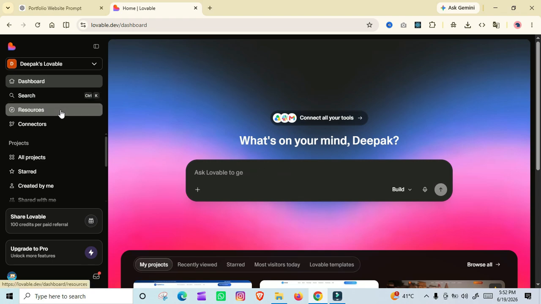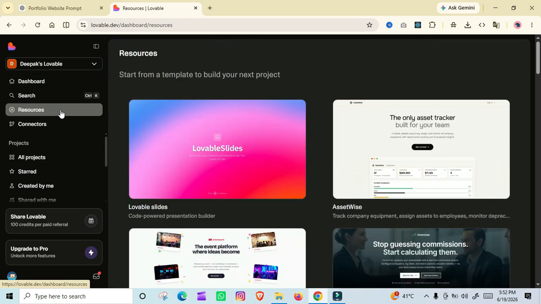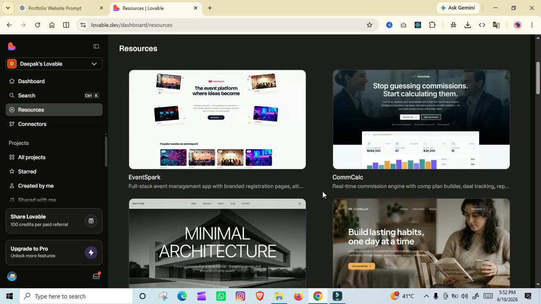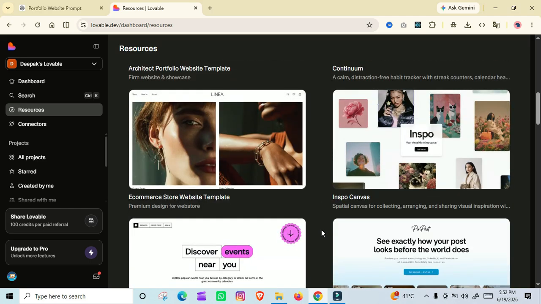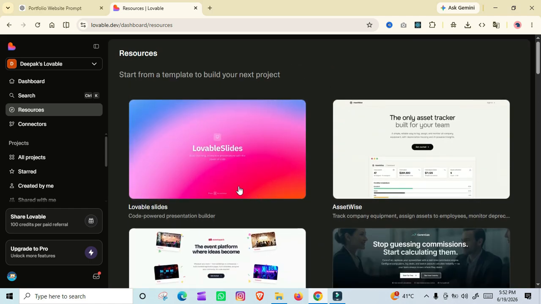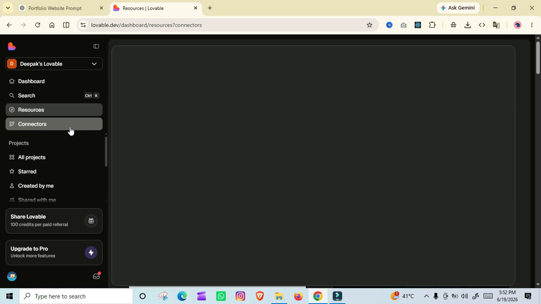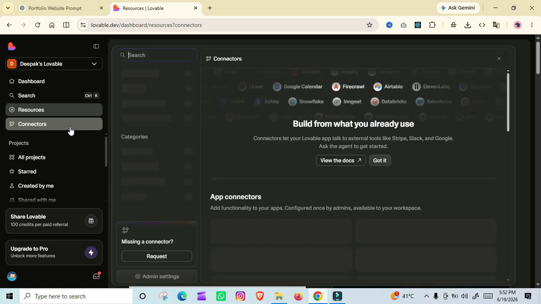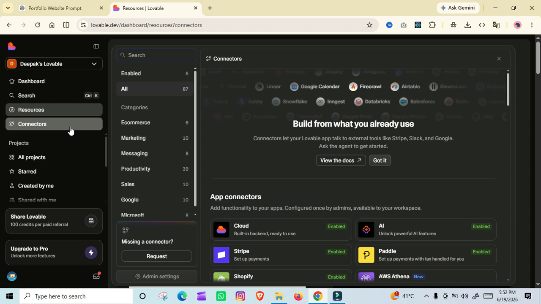Whenever you click on resources, it will redirect to another page where you will be able to see a few templates already created by Lovable. You can use those templates for your projects if you want. And with the help of connectors, you can bring more power to Lovable. You can connect WordPress, you can easily connect Shopify, you can connect different platforms like LinkedIn, and you can give those powers to Lovable easily.